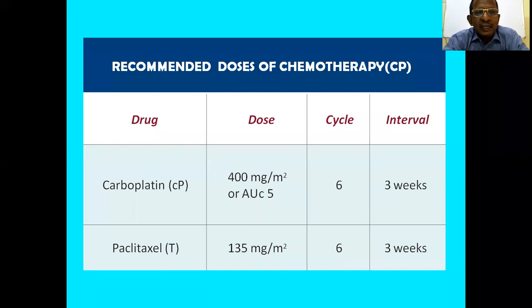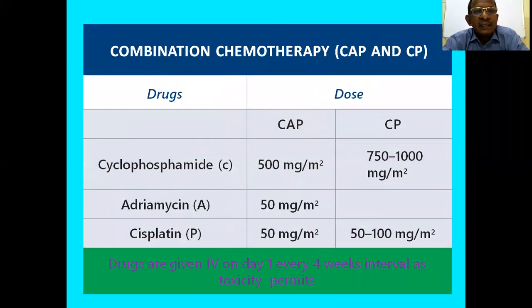Then what is the recommended dose of chemotherapy we have discussed? Carboplatin in a dose of 400 milligram per meter square for 6 cycles at an interval of 3 weeks with paclitaxel 175 or 135 milligram per meter square at an interval of 3 weeks for 6 cycles. Then other combinations of chemotherapy can also be given, CAP or CP combination.